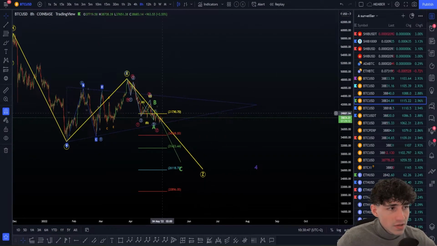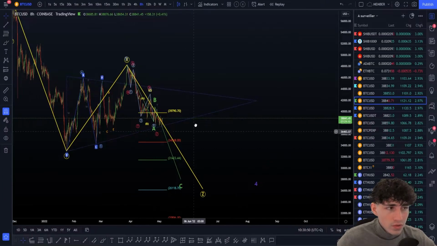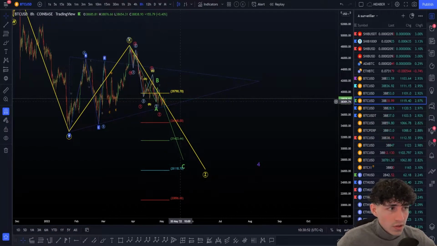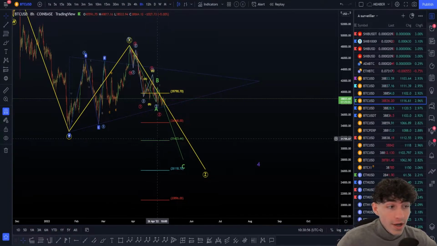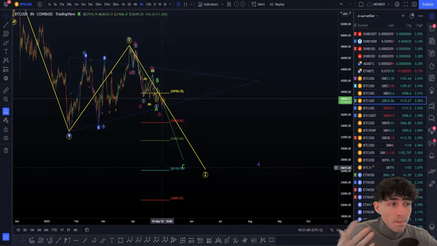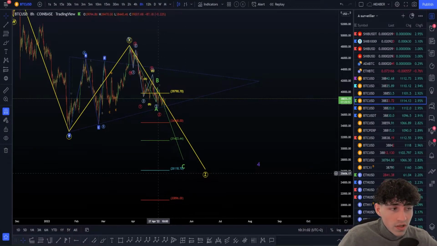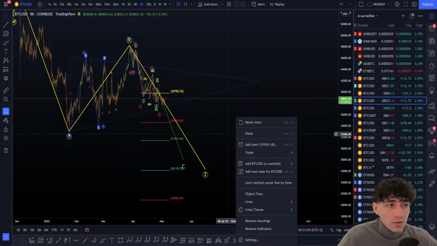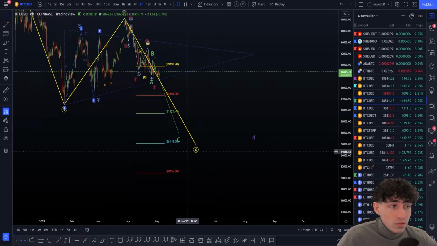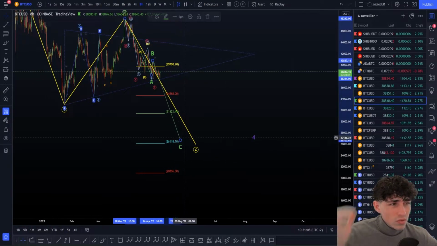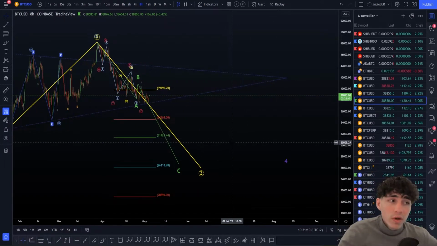We have seen every single target. If we have to go more down, if we have to jump from here, the first target 6.8, the second target 100% here, the third target 1.23 here, and the fourth one, the last one, the maximum one, is the 1.61 point right here, 26,000, for the Z wave. Now, are we going to do an extension or not? Normally in the Z wave, not a lot. This is not what we usually do, but this is still possible.